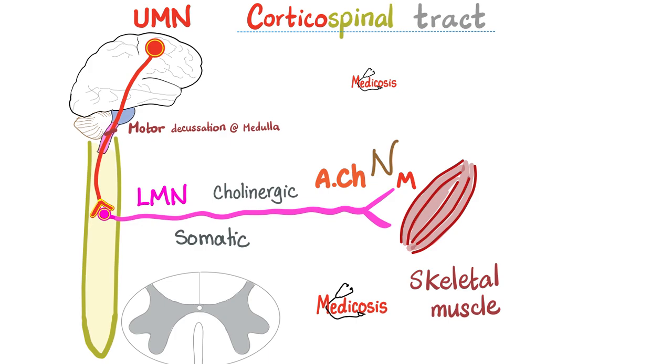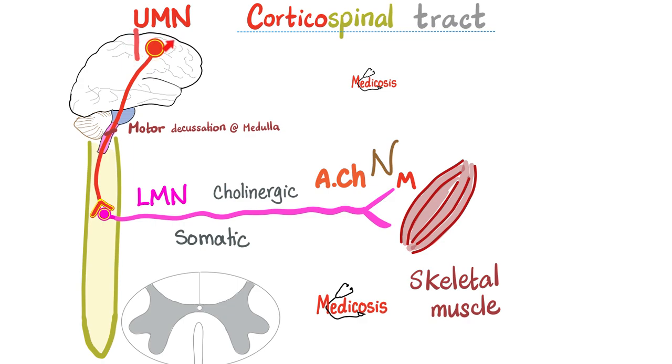To understand the difference between upper motor neuron lesion and lower motor neuron lesion, let's go back to basics and talk about the corticospinal tract. For a more detailed discussion, please refer to my neuroanatomy playlist, especially my video titled Spinal Cord Tracts. Okay, let's say that I want to contract my left biceps muscle. So the impulse has to start from the right side of the brain, especially the primary motor cortex. Since this is motor, it has to start in front of the imaginary line known as the central sulcus.